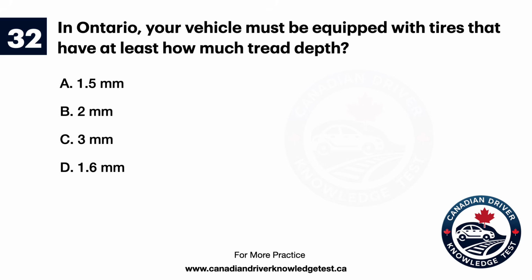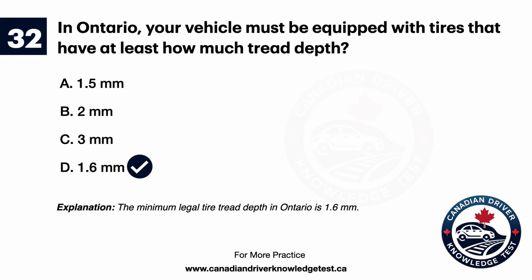Question 32. In Ontario, your vehicle must be equipped with tires that have at least how much tread depth? A. 1.5 millimeters. B. 2 millimeters. C. 3 millimeters. D. 1.6 millimeters. The answer is D. 1.6 millimeters. Explanation. The minimum legal tire tread depth in Ontario is 1.6 millimeters.